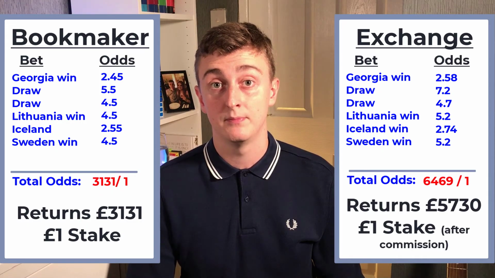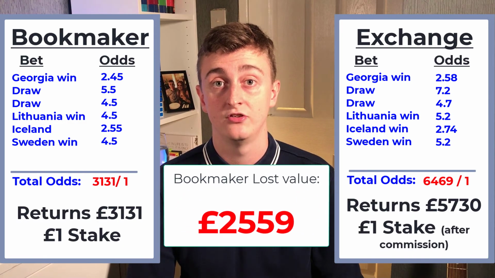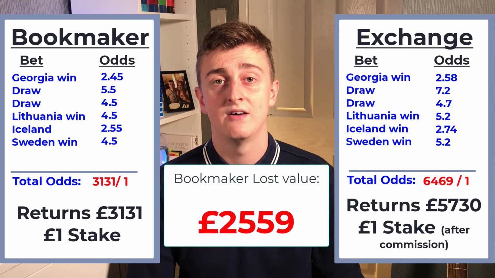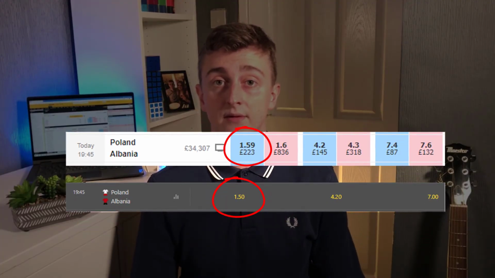You might be thinking, this isn't bad, this is still a lot of money. You're winning thousands and thousands of pounds. But the same 6 bets placed on an exchange would return over £2,500 more money at around £5,700. Do you really want to lose that much money just by placing the bets on a sportsbook in an accumulator form? Matters only get worse when we add a 7th selection, Poland to beat Albania in this case.